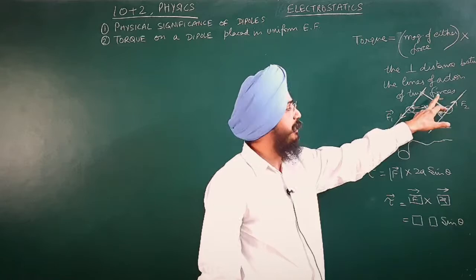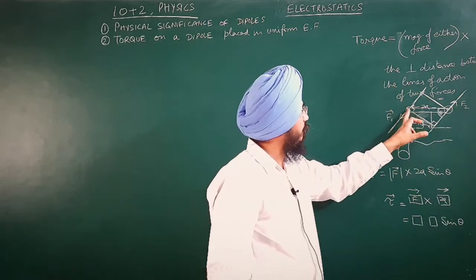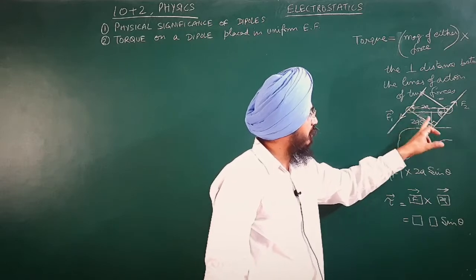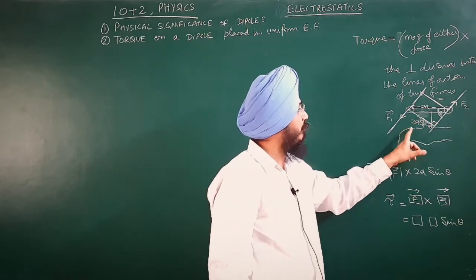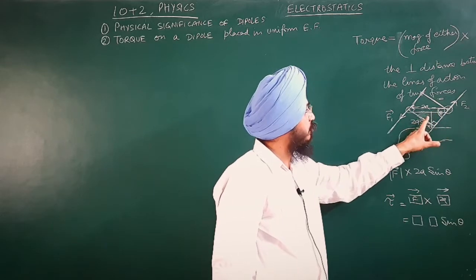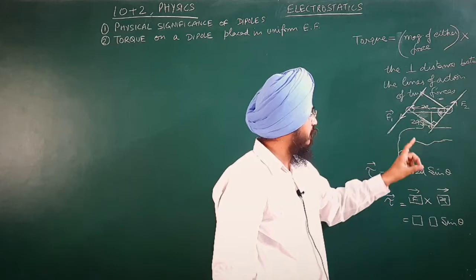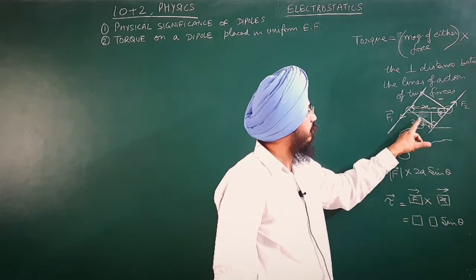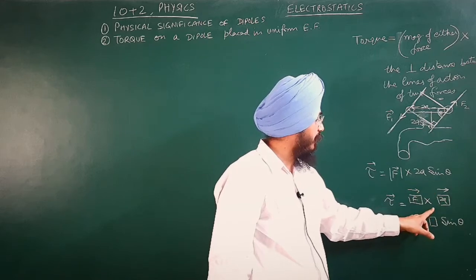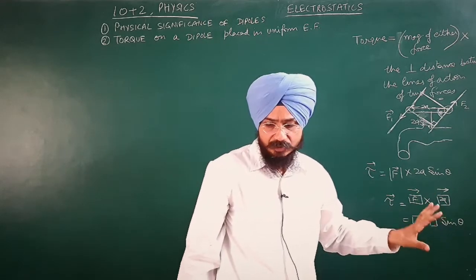First you have to find the lines of action, and then take the perpendicular distance between the lines of action of the forces. Then keep in mind that theta is to be chosen so that you get the answer in sine theta, and ultimately a cross product will come in the answer.